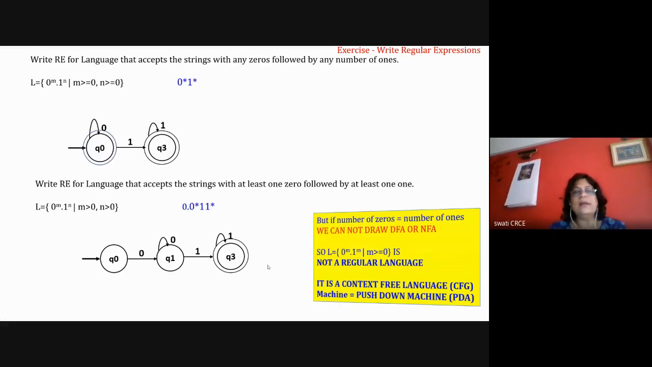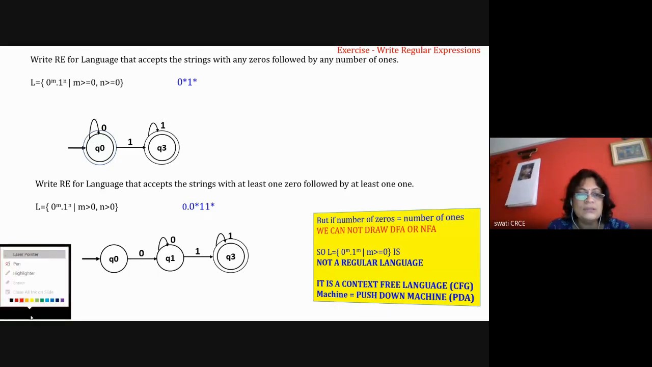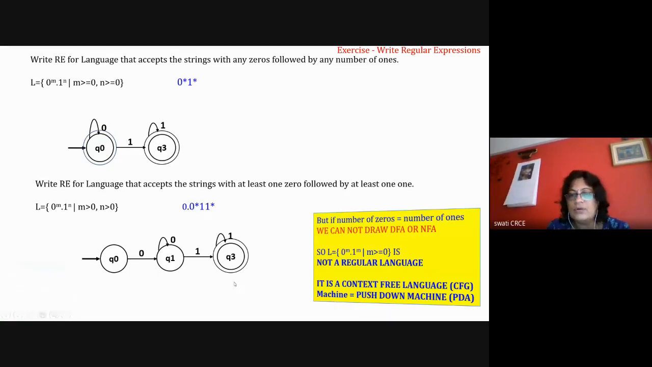So what I'm trying to tell you is that if the string is 0 star 1 star, we can draw a DFA for that. If the string is 0 0 star 1 1 star, it is also possible to draw the corresponding FA, because here we are not talking about the number of zeros and number of ones. But if we say that the number of zeros and number of ones should be equal, the same,